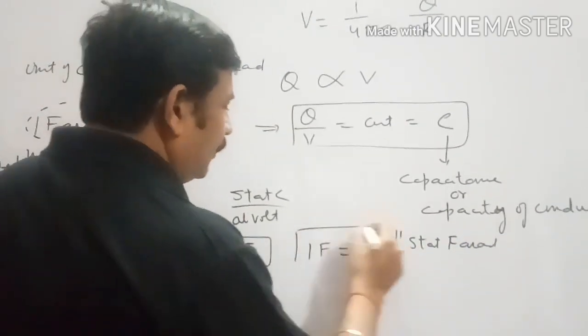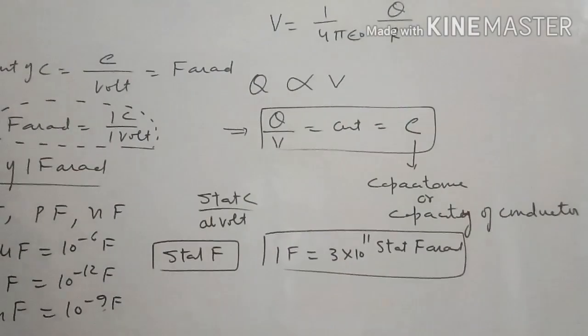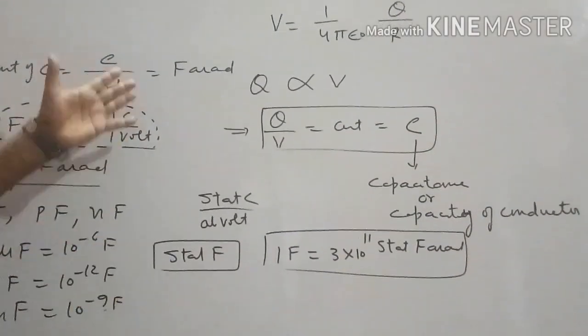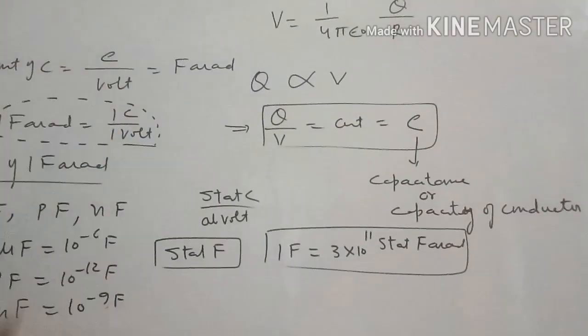It is the relation between farad and stat farad. By writing the dimension of capacity by charge and potential, we can guess the dimension of the capacitance also.